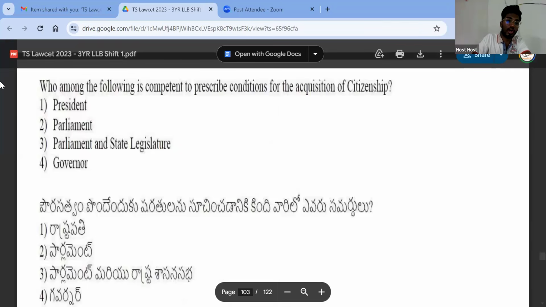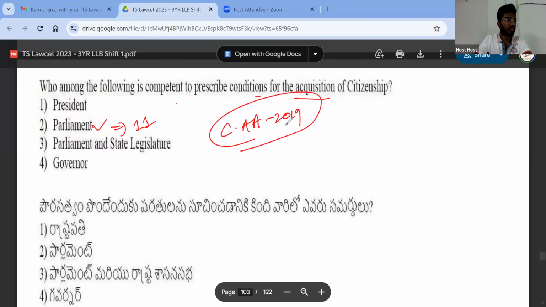Who among the following is competent to prescribe conditions for the acquisition of citizenship? If you have paid attention in my class, you will be able to answer it correctly. Very good, excellent. So it is Parliament. Under which article? Under Article 11, right? Recently in the news, the Citizenship Amendment Act of 2019 is there in the news, right? So who made this? Parliament.